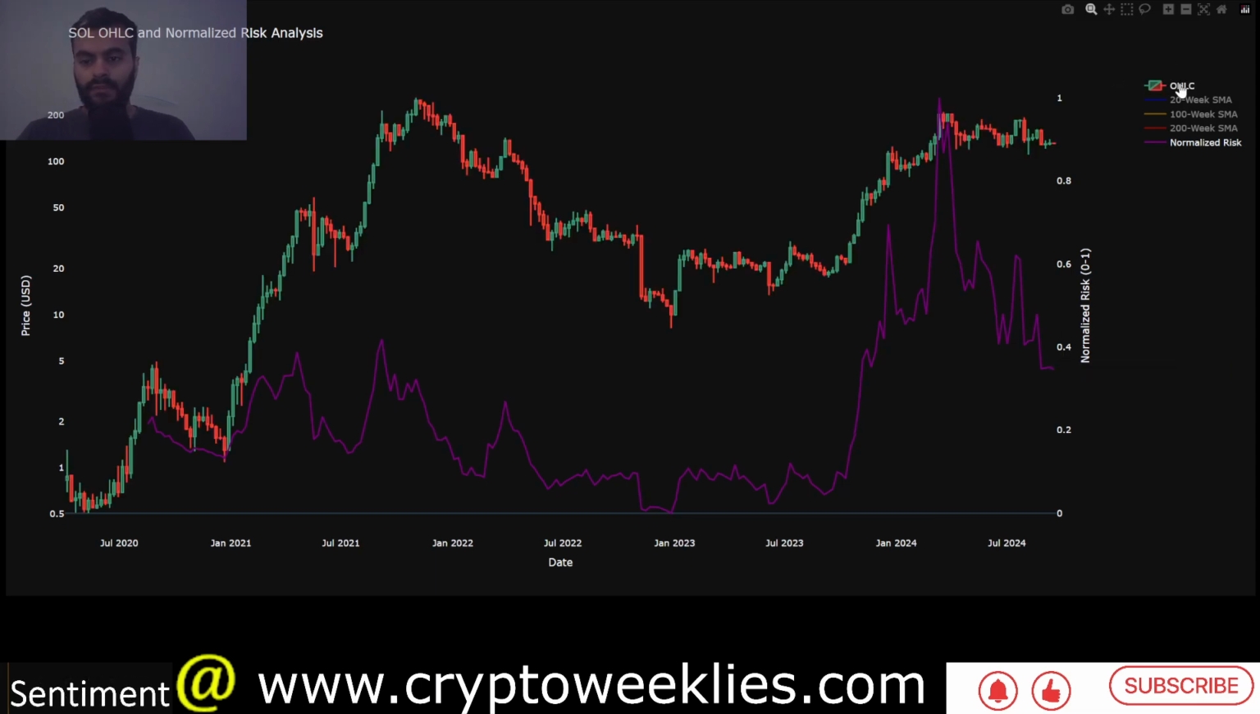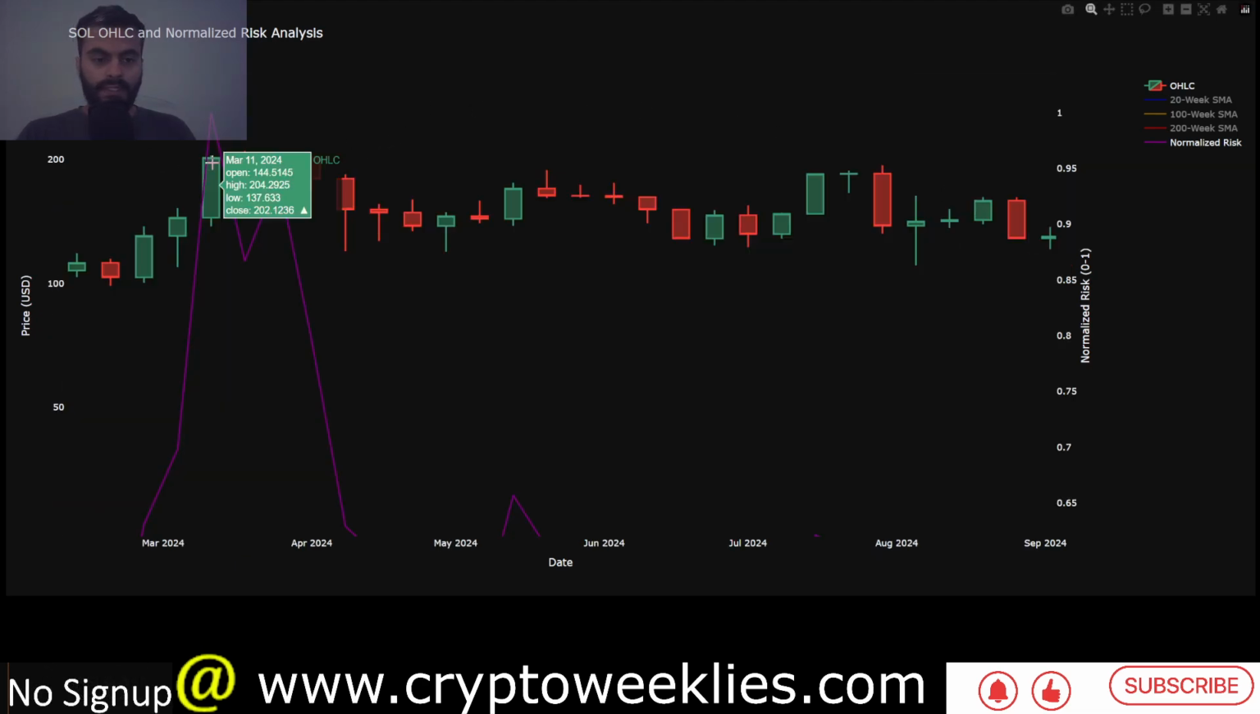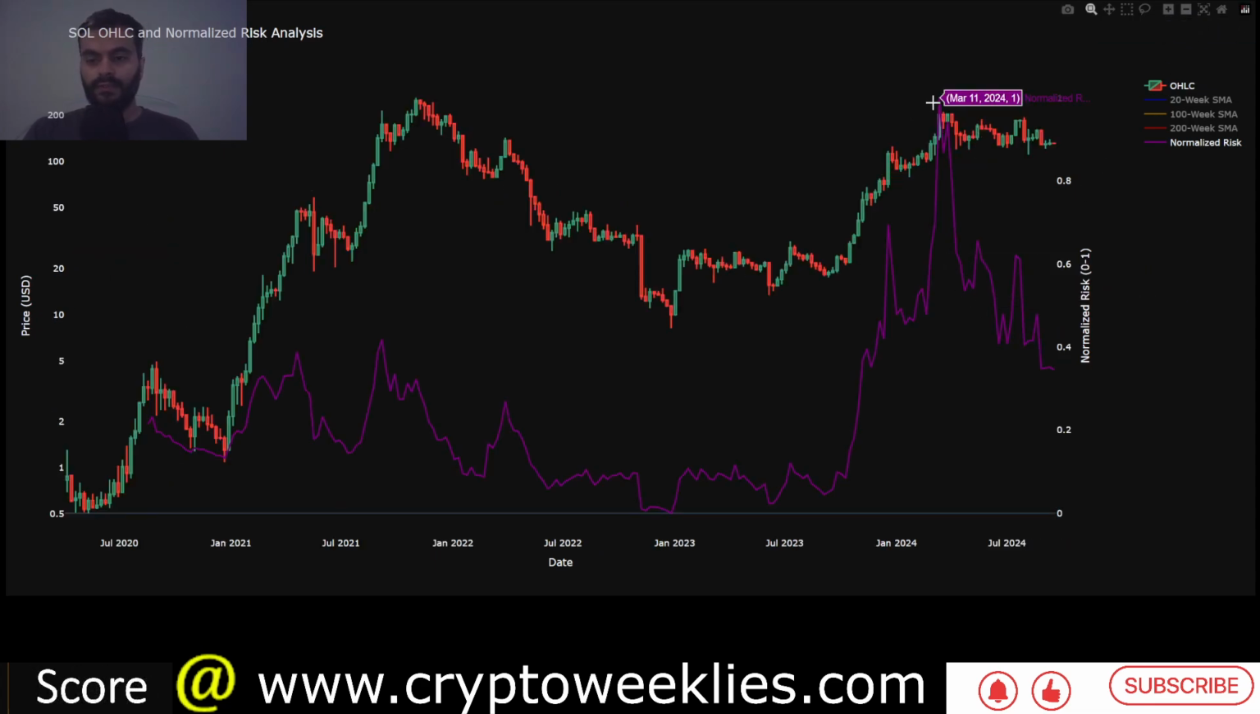Back when the crypto was trading in March of 2024, at around let's say the price was at around 204 at one point in time in that week, closed at around $202. That was per our model the highest risk thus far. So if we were to go back to that kind of risk level, this could be like a topping signal. Again, the risk was lowest at around December 2022 when the price was close to $10.